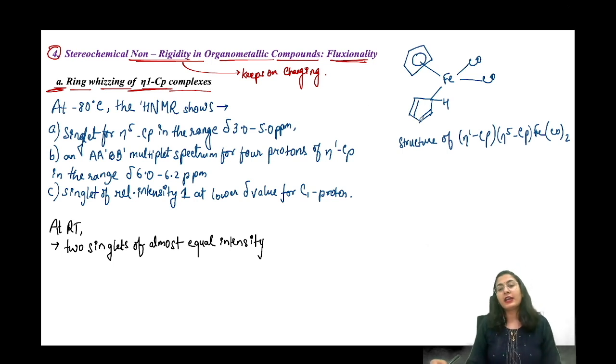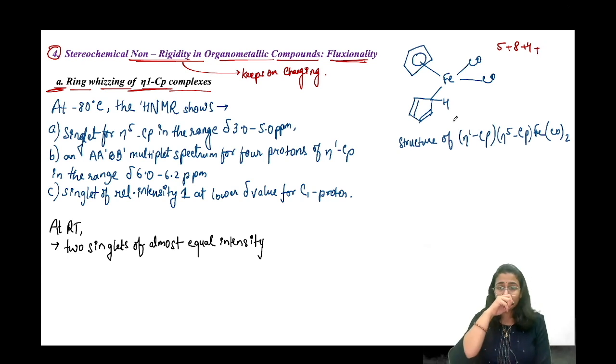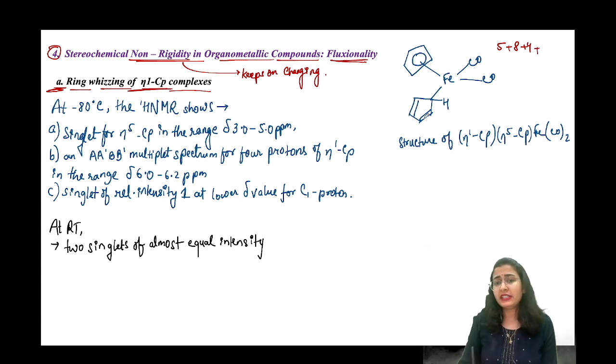देखो हो क्या रहा है, I have a molecule, I have a complex in which iron is connected to two CP rings. One is eta 5, 5 electron for this, 8 iron, 4 carbonyl के लिए हो गए, and only one eta 1 for this CP, like this. So how much is this going to be? 9 plus 9 is 18 electron system.